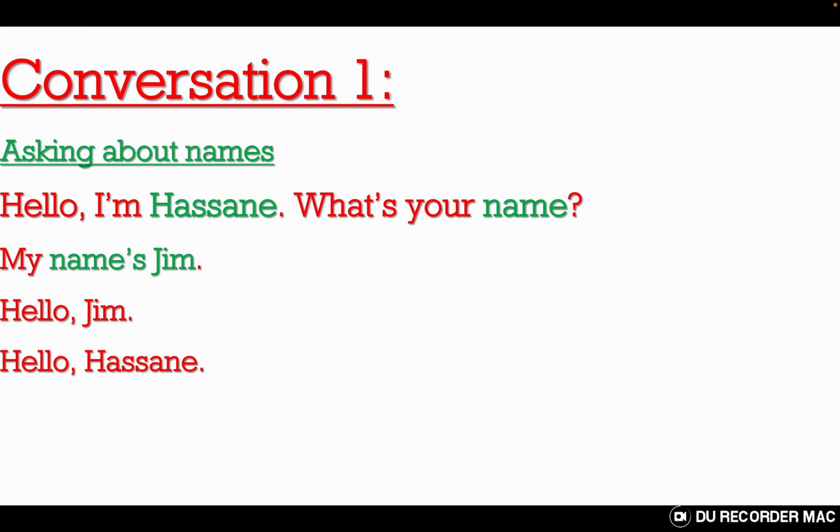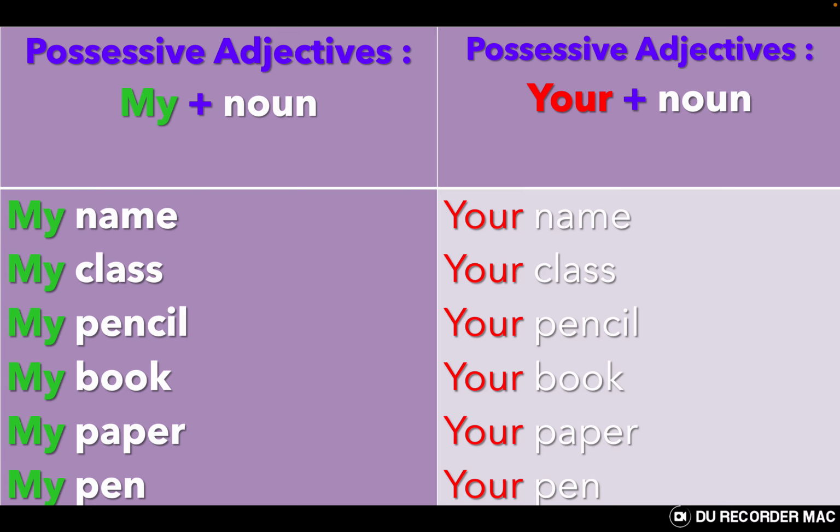Conversation 1. Asking about names. Hello, I am Hassan. What's your name? My name's Jim. Hello, Jim. Hello, Hassan. So practice a conversation like this by using your name and the name of another person. Hello, I am Hassan. What's your name? My name's Jim. Hello, Jim. Hello, Hassan.